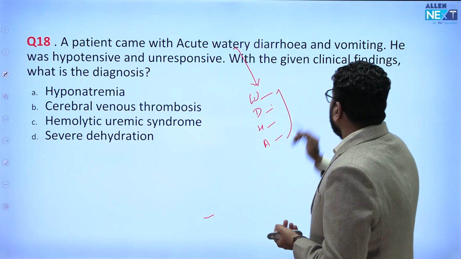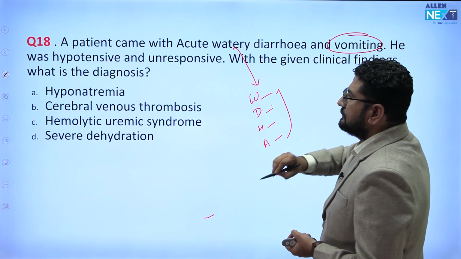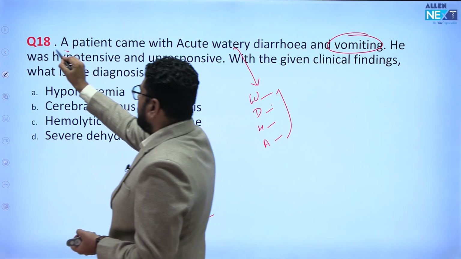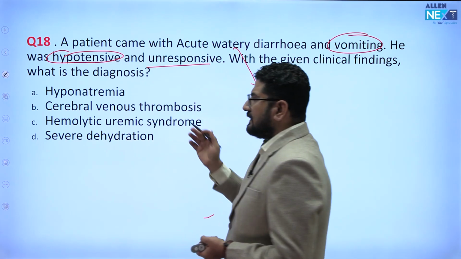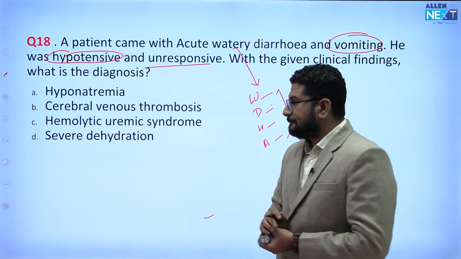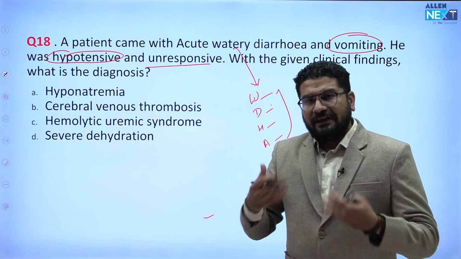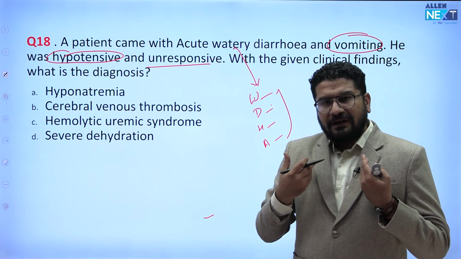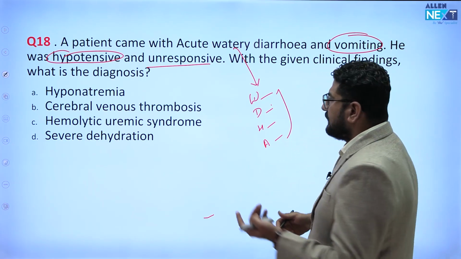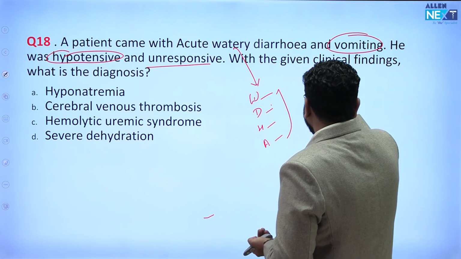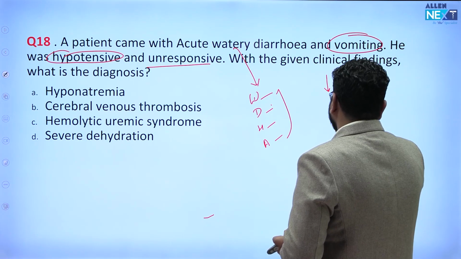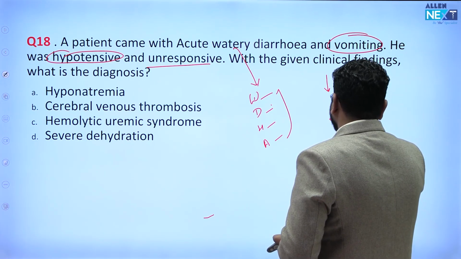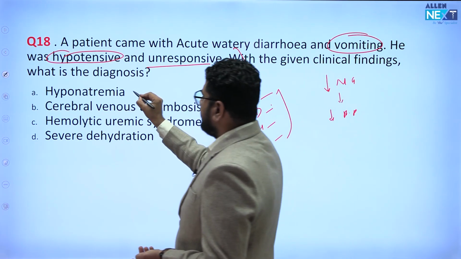So watery diarrhea and vomiting, the patient was hypotensive and unresponsive. With the given findings, what is the diagnosis? Suppose you are having diarrhea, loose stool. Severe massive diarrhea or vomiting will lead to hyponatremia, a decrease in sodium, and a decrease in sodium will further lead to a decrease in BP. So this is a possible answer, a correct statement.